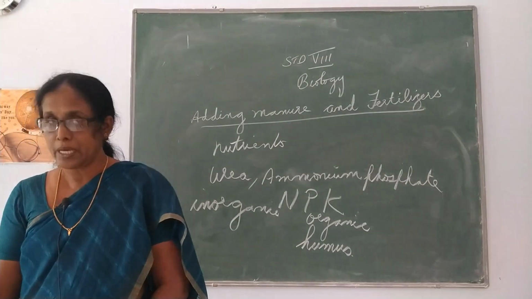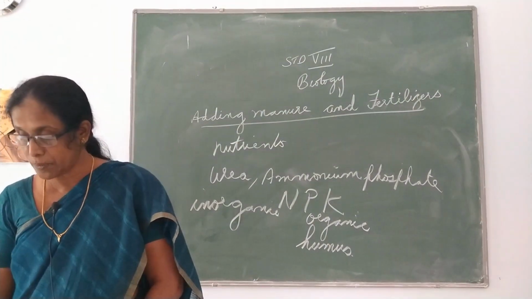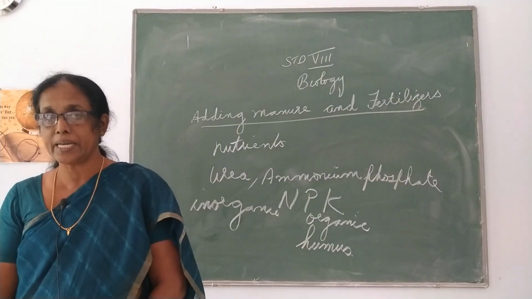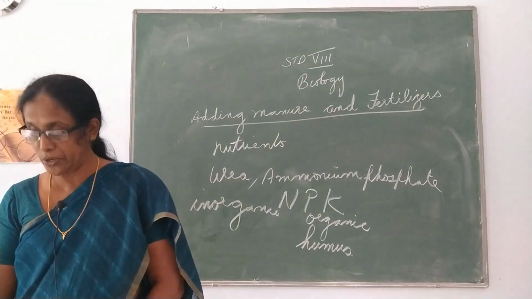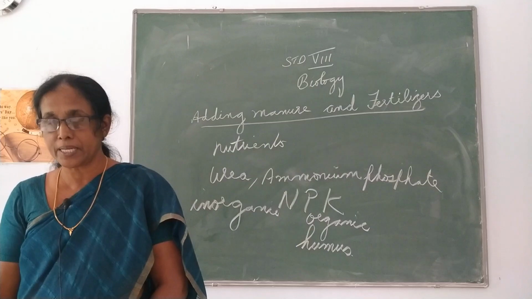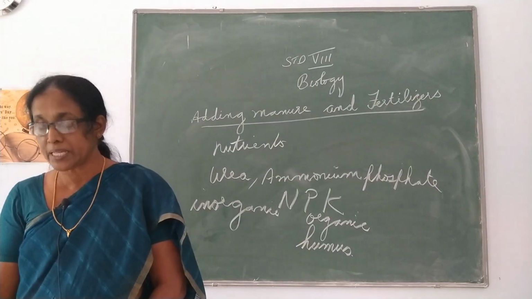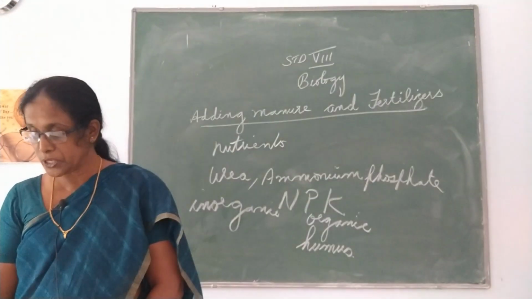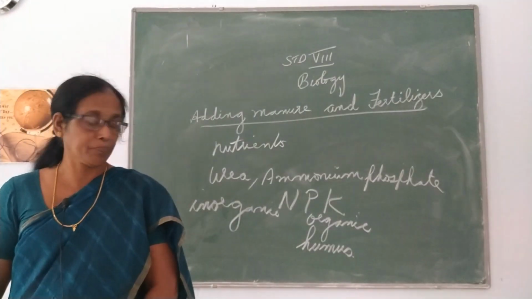Third difference, a fertilizer does not provide any humus to the soil, manures provide a lot of humus to the soil. And the last difference, fertilizers are very rich in plant nutrients like nitrogen, phosphorus and potassium.